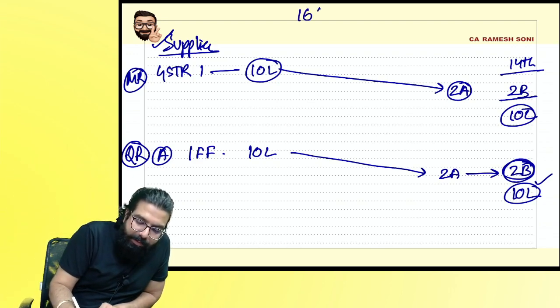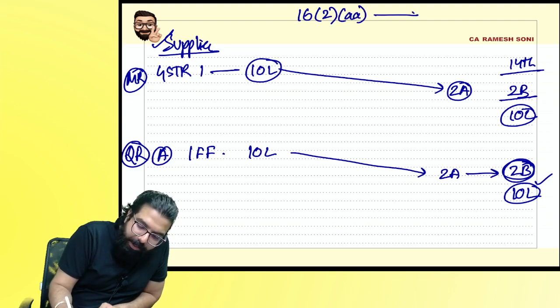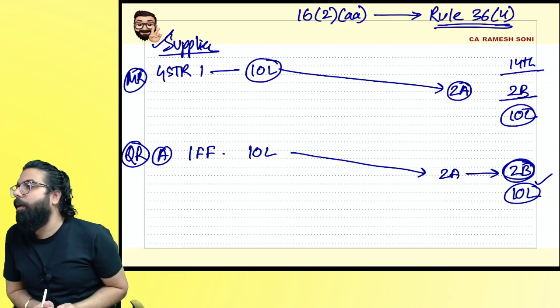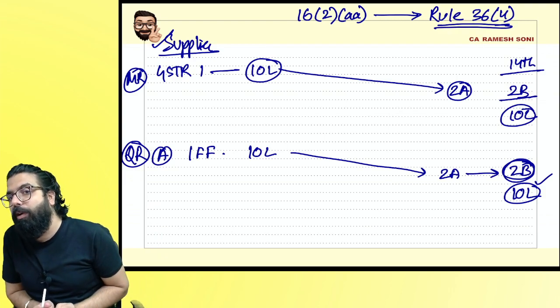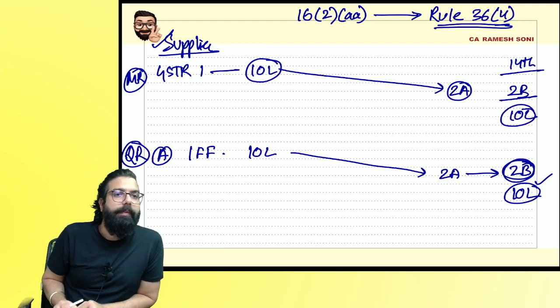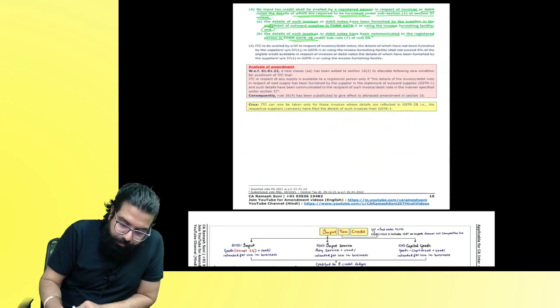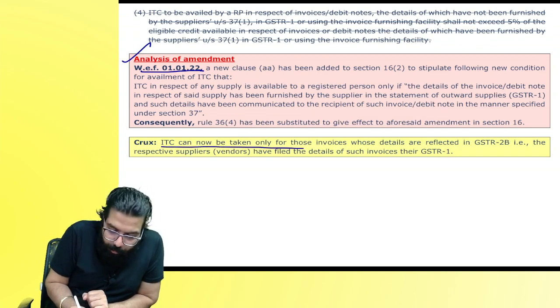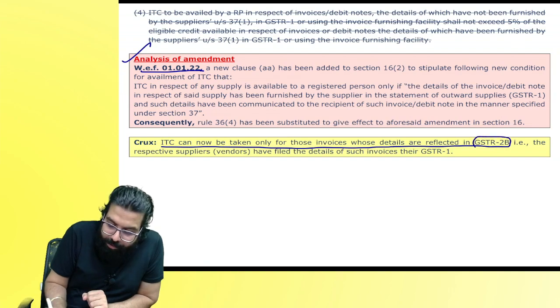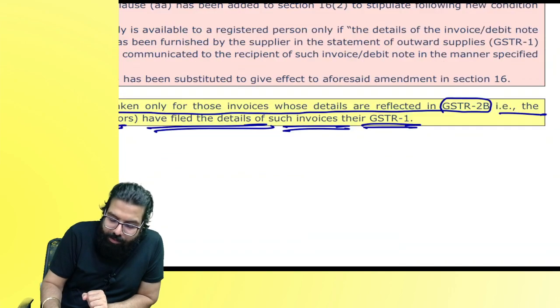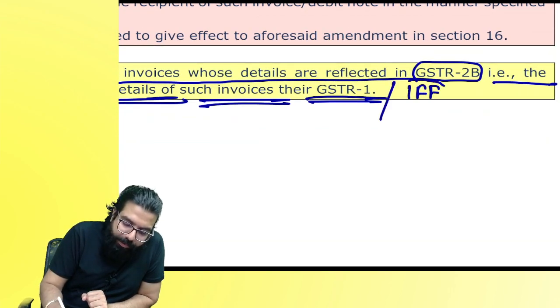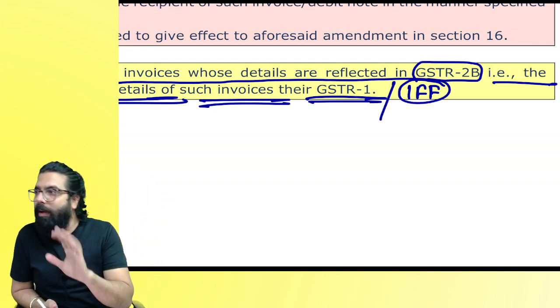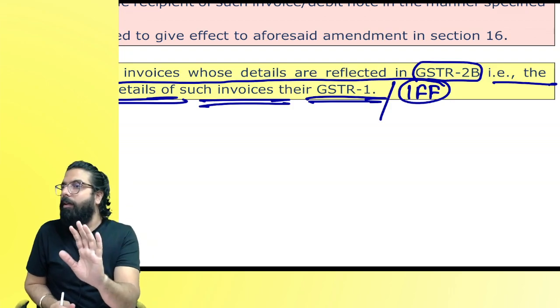It is written in section number 16(2)(aa), and the same thing has been written in rule number 36 sub rule 4. Can I go ahead, everyone? Remember that 5% criteria which was there is no more there. It is deleted. Can I go ahead, everyone? So with effect from 1st of January, what will happen? ITC can now be taken only of those invoices which are reflected in GSTR 2B, that is, the respective vendors have filed the details of such invoices in GSTR 1 or have furnished the details using what? IFF, invoice furnishing facility. Do you guys remember invoice furnishing facility, everyone? Yes? Can we go ahead?